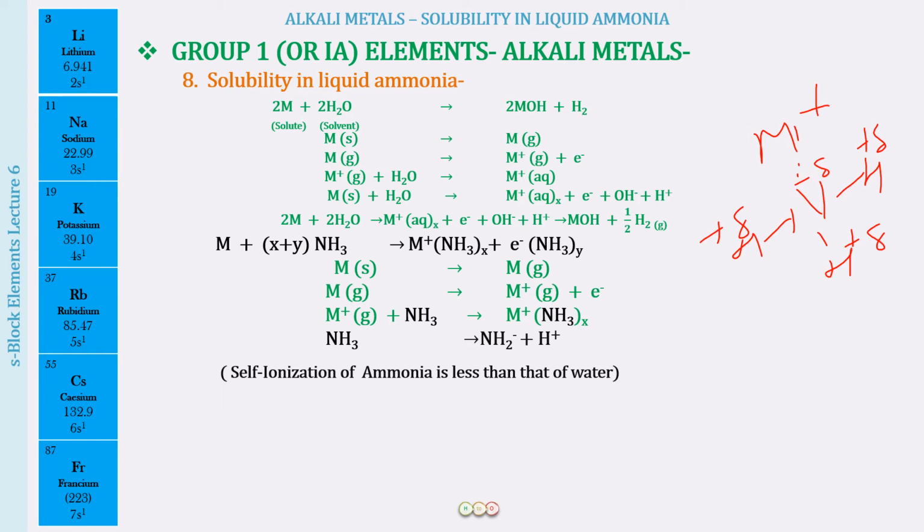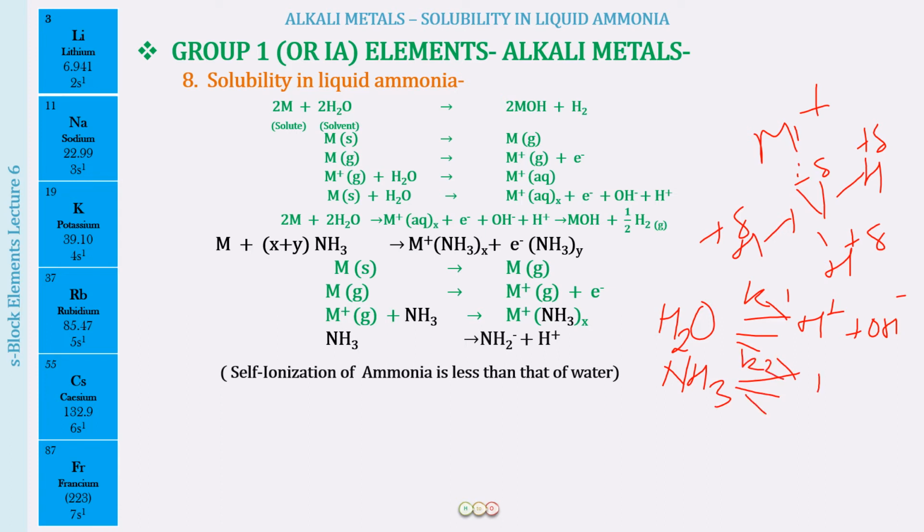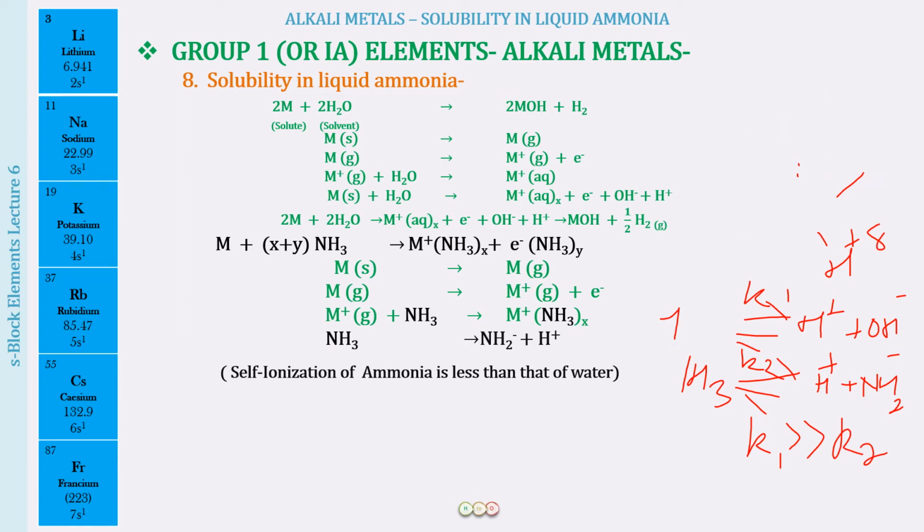In simple terms, for water we have H positive and OH negative with some equilibrium constant K1, and for NH3 there is some equilibrium constant K2 where we have H positive and NH2 negative. This K1 is far greater than K2, and therefore the self-ionization of ammonia is quite less as compared to water.